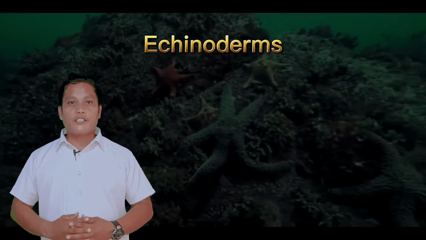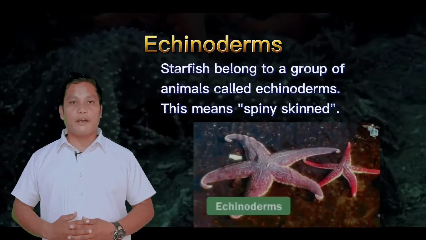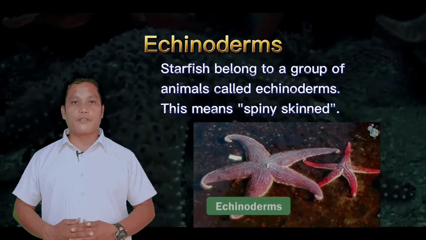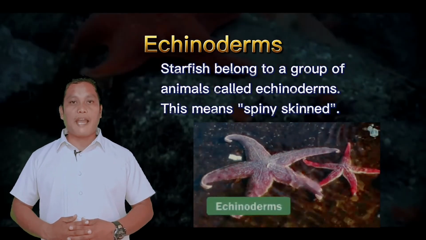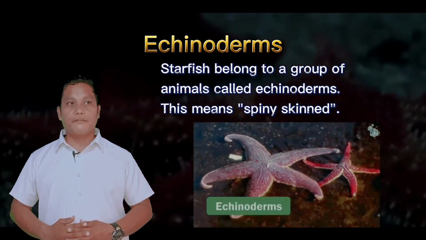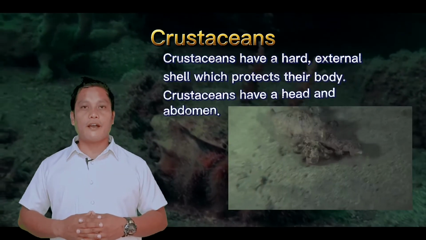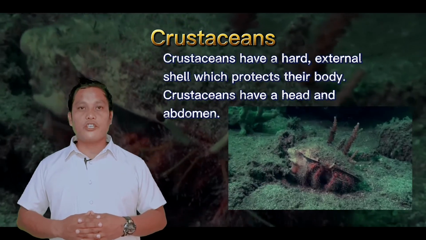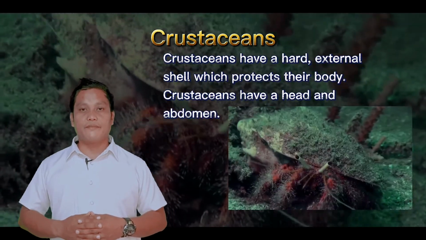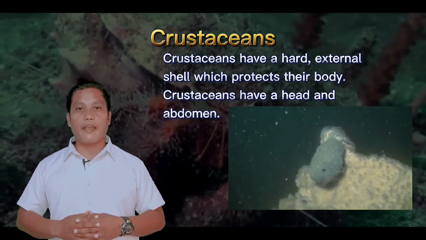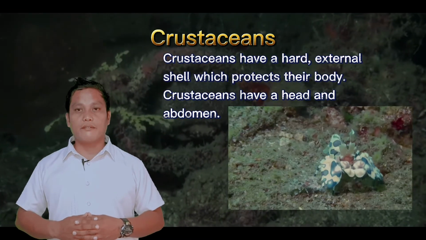Echinoderms. Starfish belong to a group of animals called echinoderms. This means spiny skin. Crustaceans. Crustaceans have a hard, external shell which protects their body. Crustaceans have a head and abdomen.